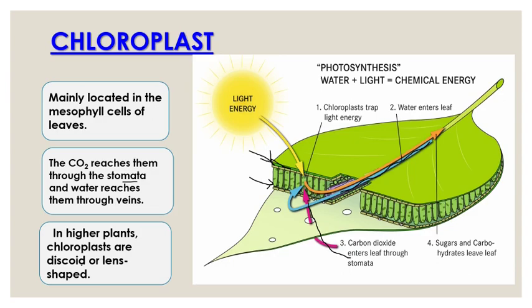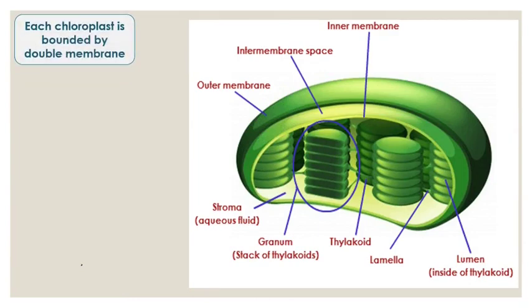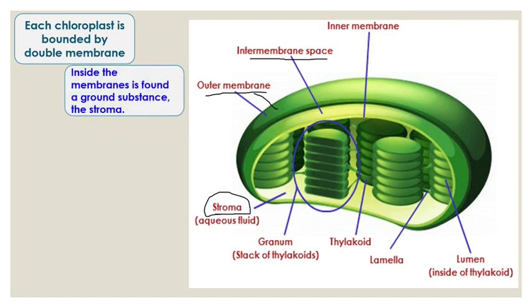So let us see in detail the structure of this chloroplast. A beautiful picture of chloroplast. You can see that each chloroplast is bounded by a double membrane. In the picture, this is the outer membrane, and then this is the inner membrane. There is a space between outer and inner membrane. This space is called the intermembrane space, and this entire chloroplast, which is discoid or lens shaped, is filled with an aqueous fluid, and this fluid is called stroma. So inside the membranes, a ground substance, an aqueous fluid, is present; this substance is called stroma.